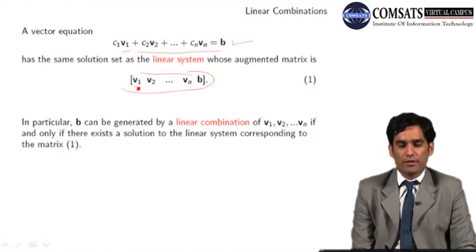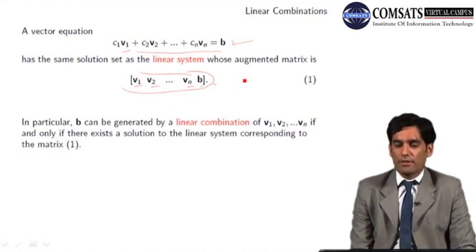See here, the first column of this matrix is V1, the second column is V2, and so on and so forth, Vn, and we have b here. This is a matrix. If the vectors Vi's are from Rn, then this will be an n by n+1 matrix.